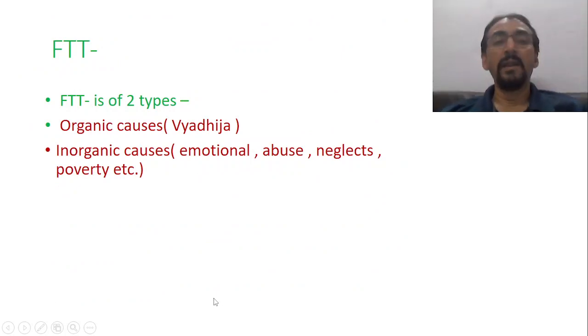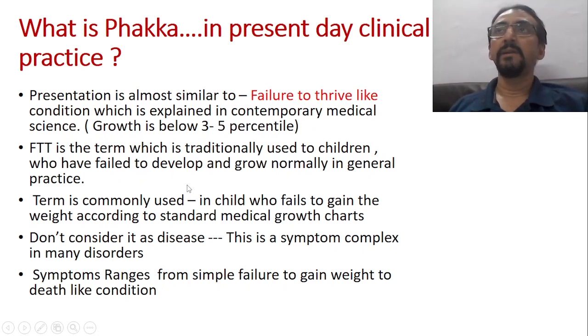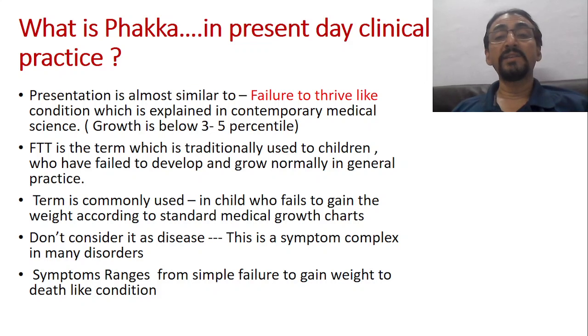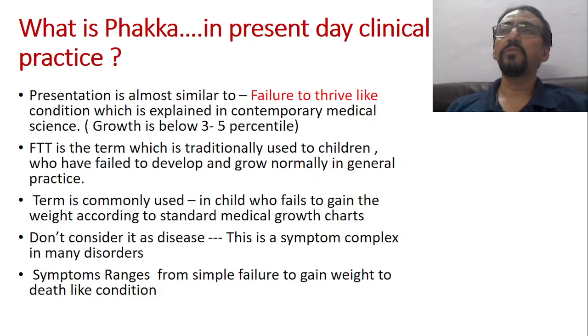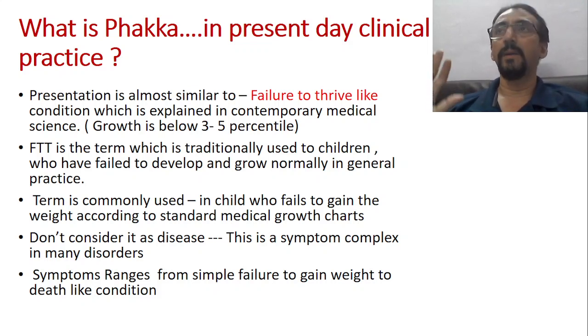Okay, any child who is not able to grow well according to the age, in terms of height, in terms of weight, and other parameters, usually we use the word FTT. The term is commonly used in a child who fails to gain weight according to the standard medical growth charts. So we have got the WHO growth chart, IAP growth charts, different types of growth charts for height, weight, BMI, etc. According to that chart, any child who is failing to fulfill that criteria according to the age is called FTT. The same criteria which is used in our science is Phakka Roga.